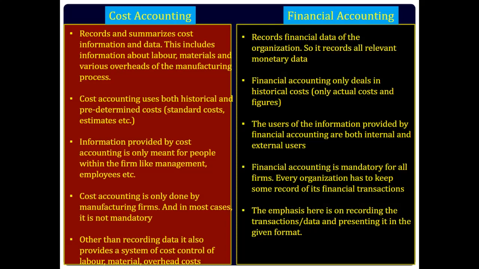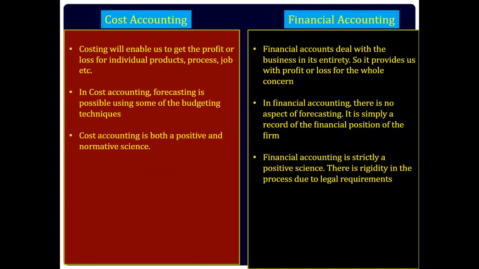Cost accounting is done by manufacturing firms, and in most cases, it is not mandatory. Financial accounting is mandatory for all firms. Every organization has to keep some record of its financial transactions. In cost accounting, forecasting is possible using some of the budgeting techniques. In financial accounting, there is no aspect of forecasting. It is simply a record of financial position of the firm.